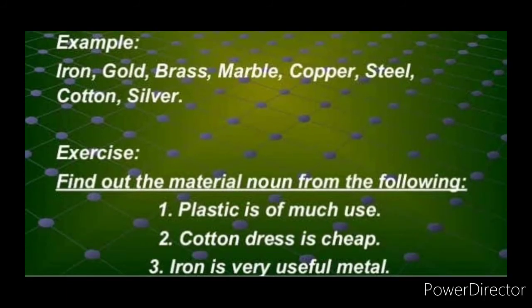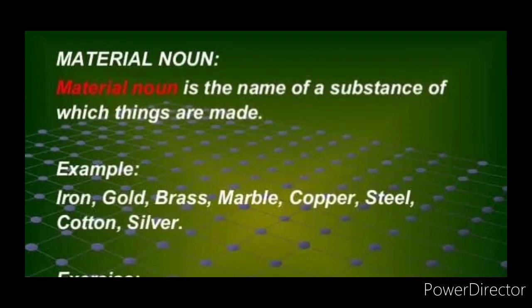Look at the exercise here. Find out the material noun from the following sentences. Plastic is of much use. Which is the material noun here? Very good, it is plastic. Next one, cotton dress is cheap. Which is the material noun? Cotton. Then, iron is a very useful metal. Which is the material noun? Iron. So that's all for material noun, children.